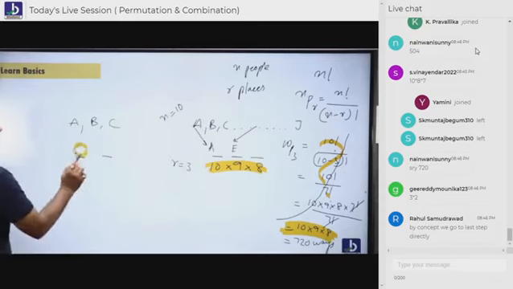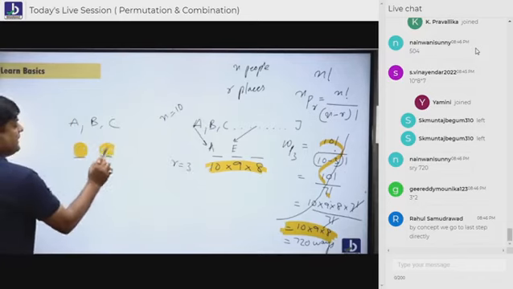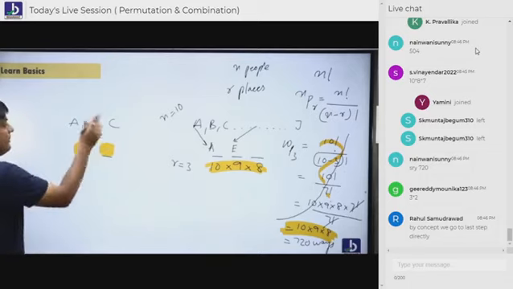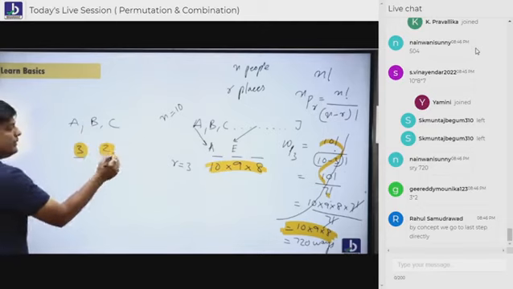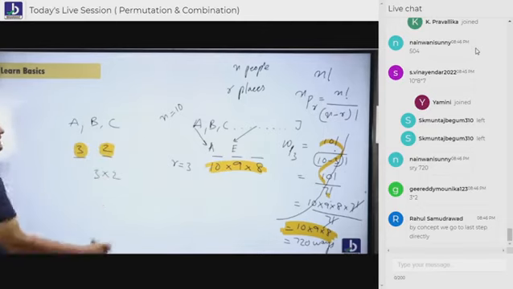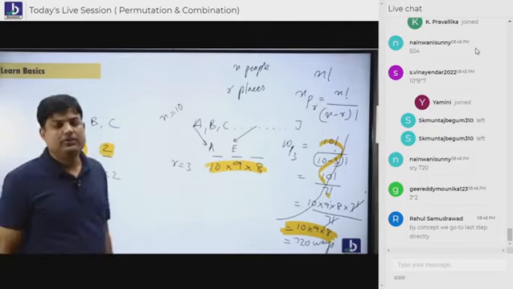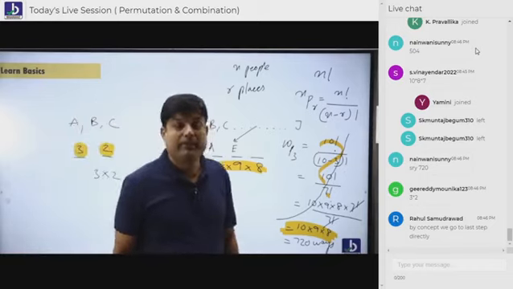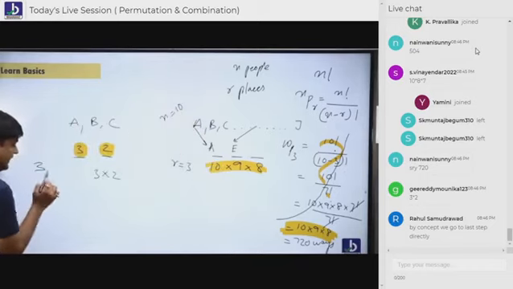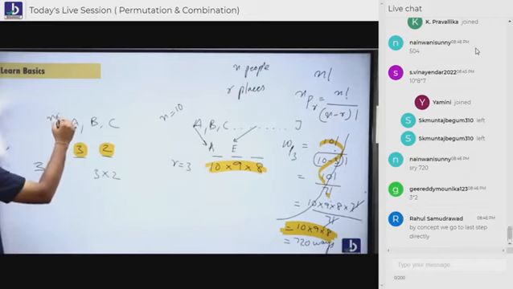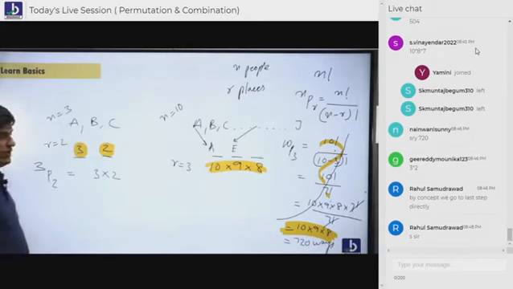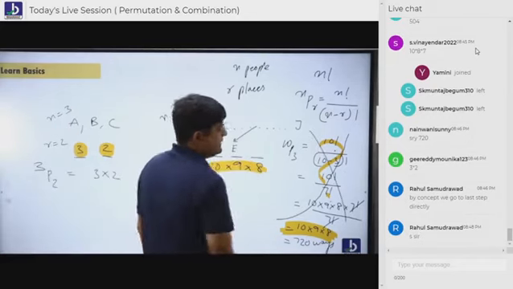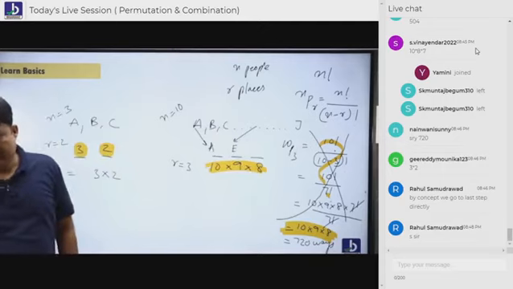Look, you want to arrange. Tell me here. Very simple, okay? Now, 3 people are there. Here, how many people can sit? 3 people. Chalo, one fellow already sat here. Again, 2 people. So the answer is 3 into 2. That's it. There's nothing to hide over here. But when the formula says, what is the formula? 3P2. 3 people, 2 places. What's the value of 3P2? 3 into 2. That's it. So you are supposed to do all these things? Don't do all these things. Are you understanding, everybody? Yes or no?